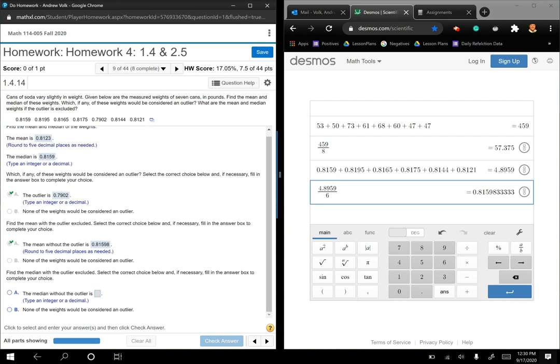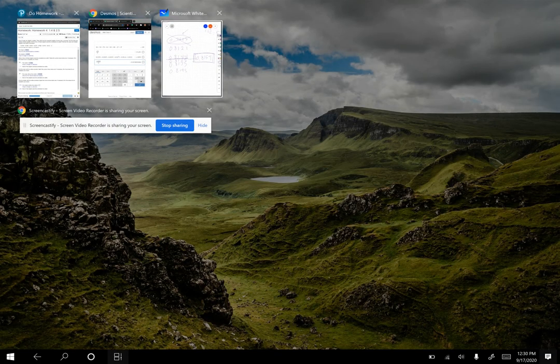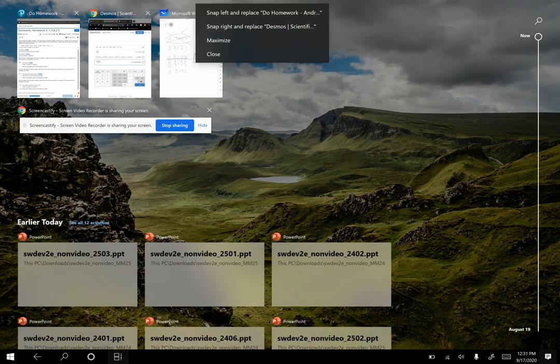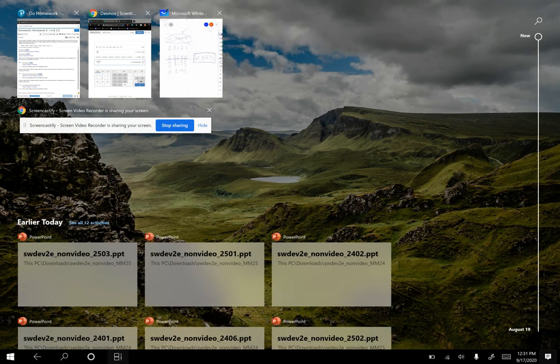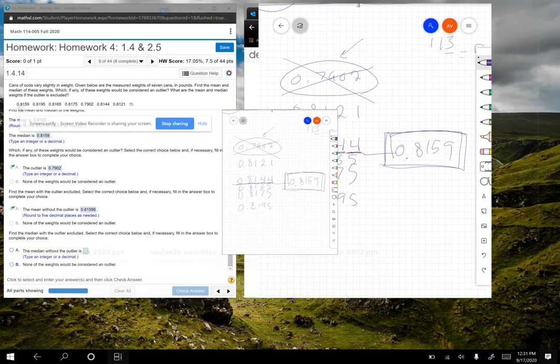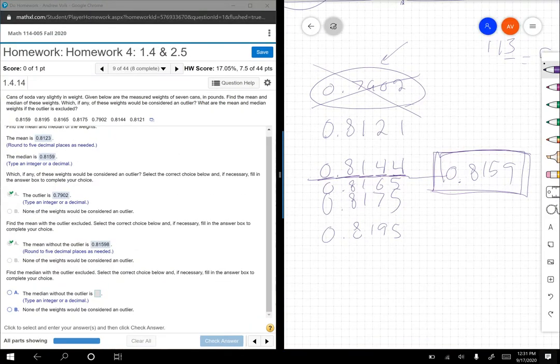Oh, it's asking me one last question. Find the median with the outlier excluded. So if I take out the outlier, my median is going to shift a little bit as well. So let's go back to where I wrote my numbers in order. All right, if I take that one out, I'm going to reorder these just a little bit.